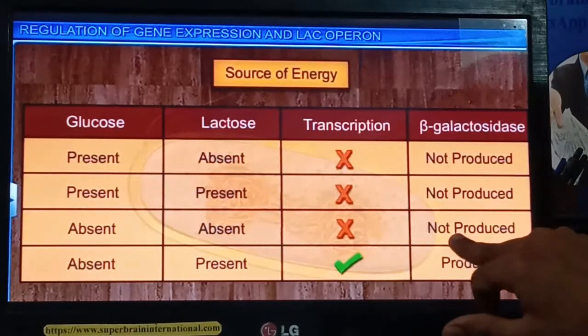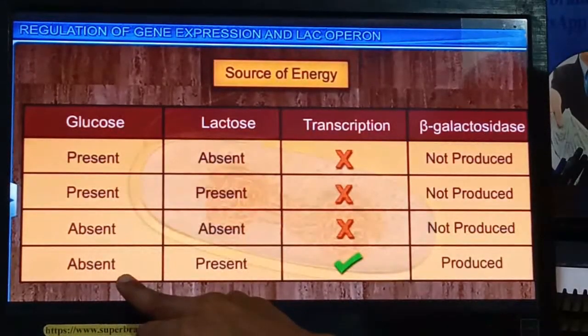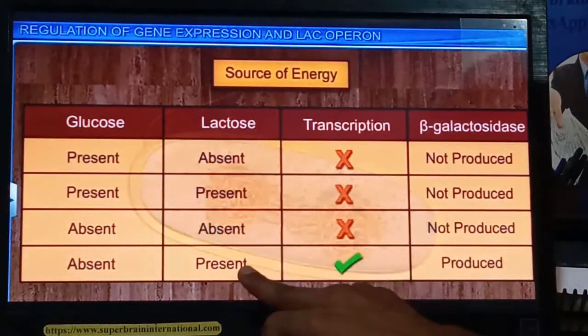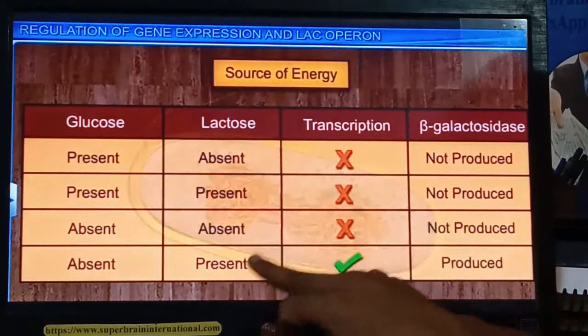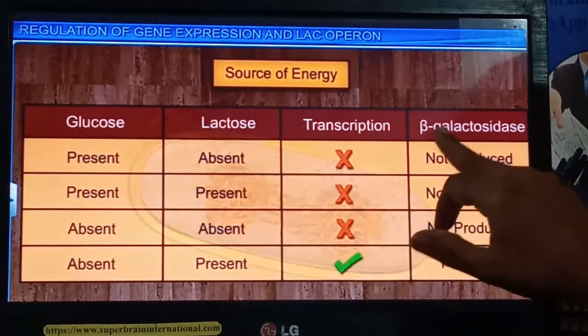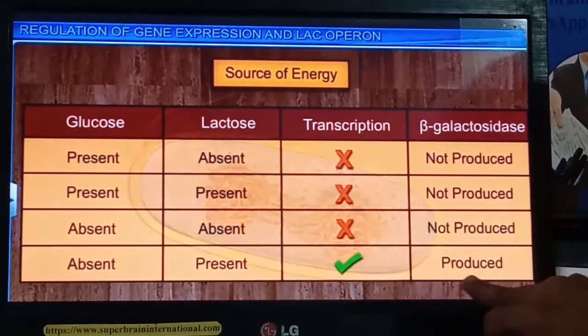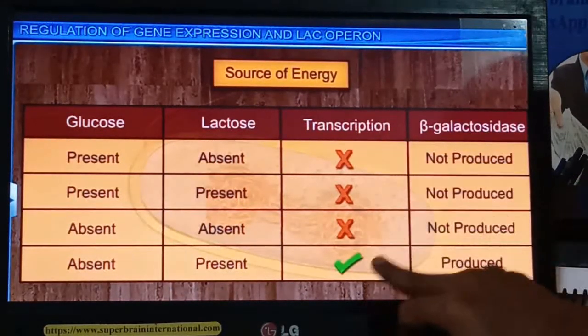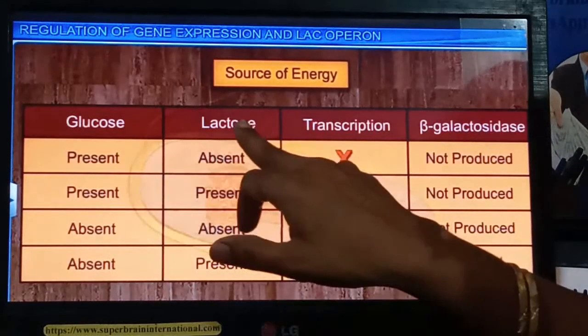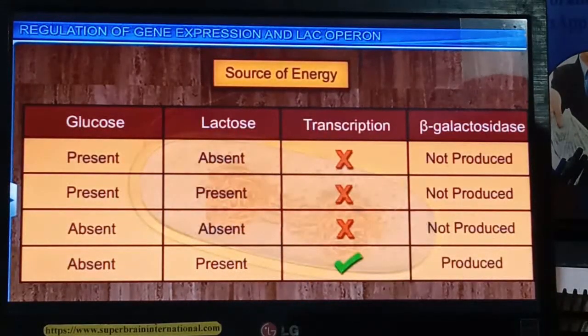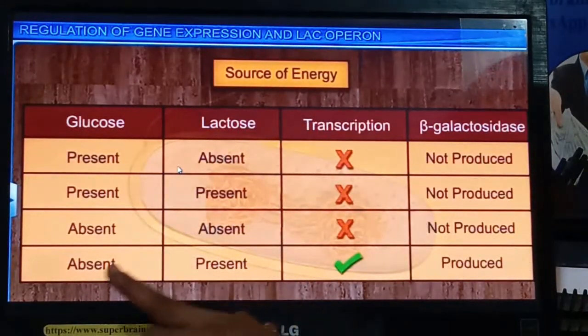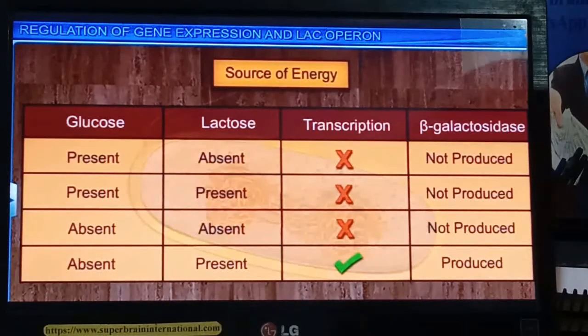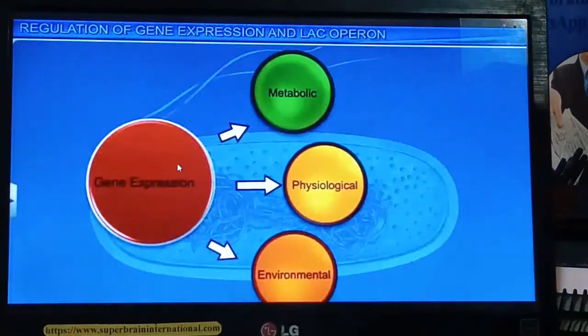It is produced only when glucose is absent and only lactose is present. To digest this lactose, the beta galactosidase enzyme is produced, and in this way lactose will be used as a source of energy whenever glucose is absent and only lactose is present.